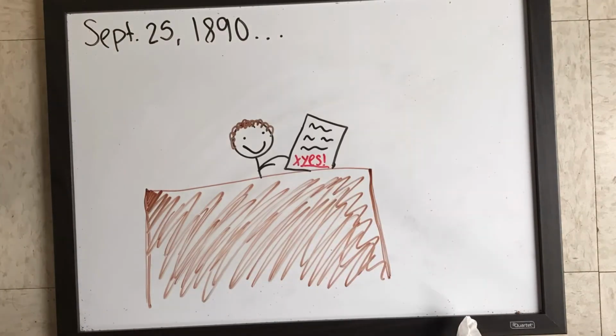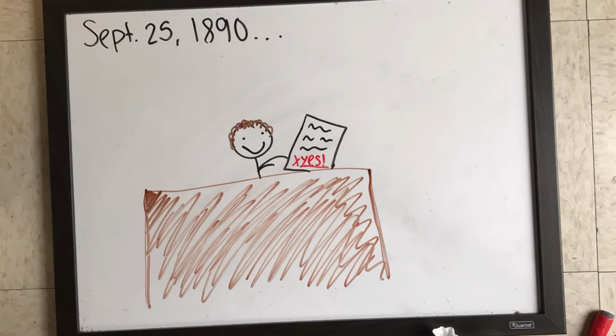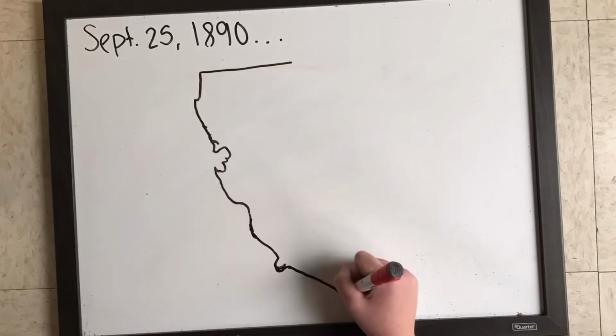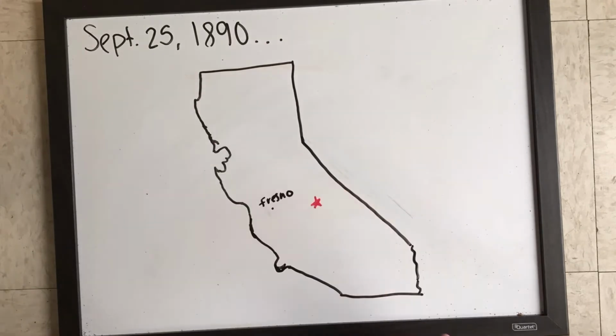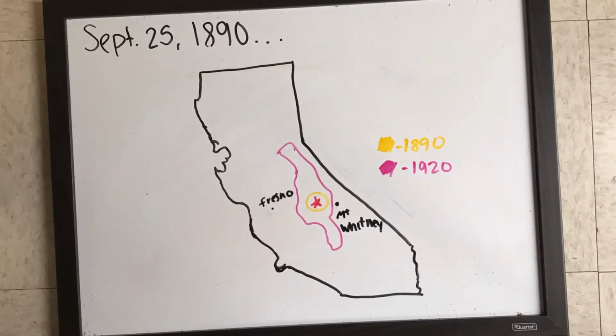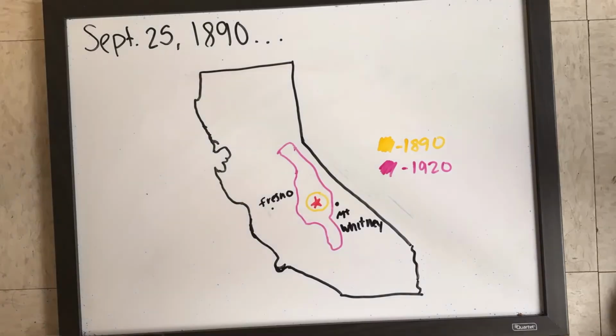When the bill was passed, the park was then expanded to cover Grant Grove. About 30 years later, Stephen Mather had helped to expand the park by 2,000 acres to encompass Kern Canyon and Mount Whitney. In 1940, Kings Canyon was created just north of Sequoia National Park. Later, during World War II, Kings Canyon National Park and Sequoia National Park were merged together to save the government money.